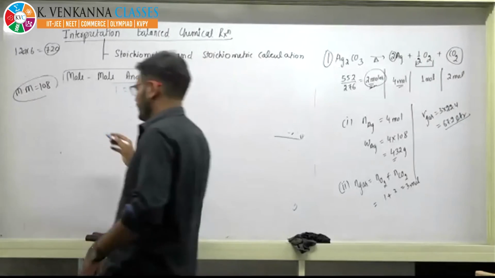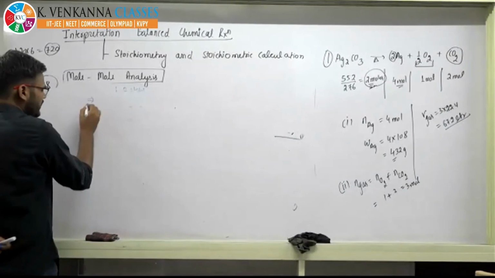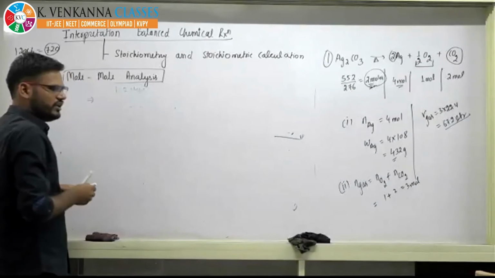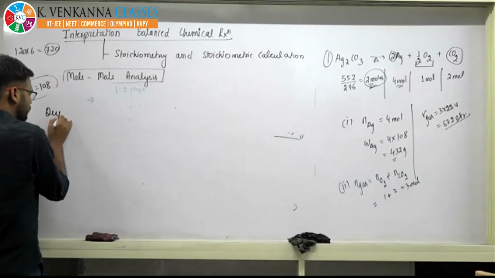So the next question is, I have told you how to heat carbonates. Now the next question is on bicarbonate.